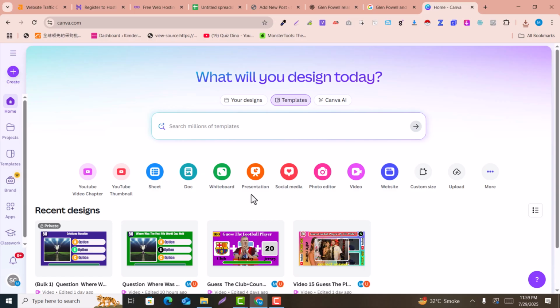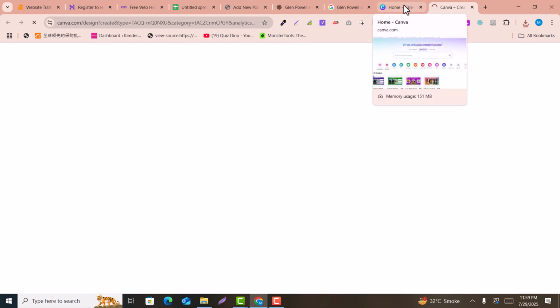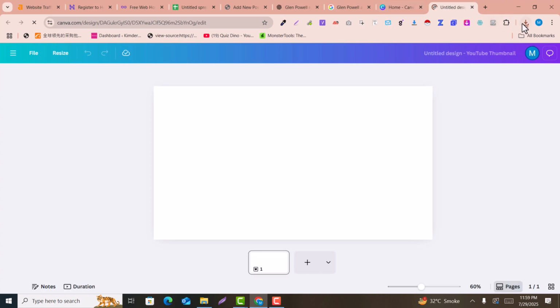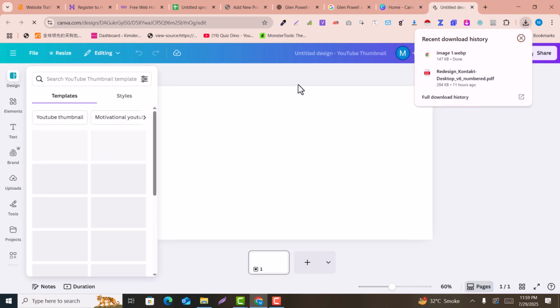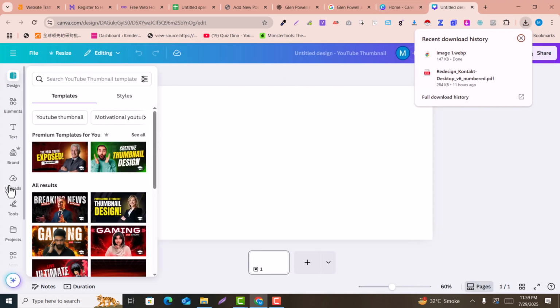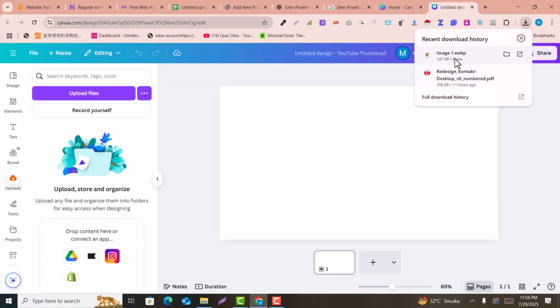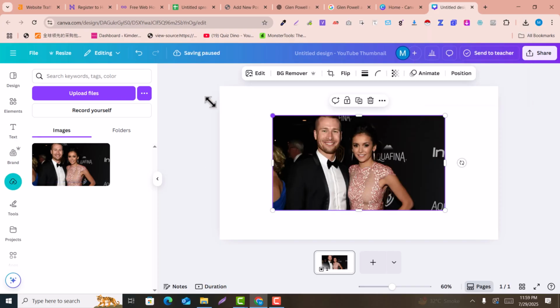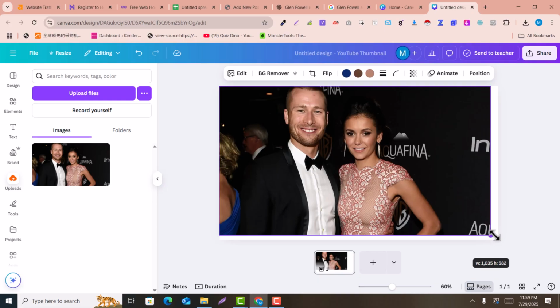So here you just need to open Canva, and in Canva you can start any image interface. Here is the downloaded image, so I will just upload this image, for example here, and I just add this image and make it full width.